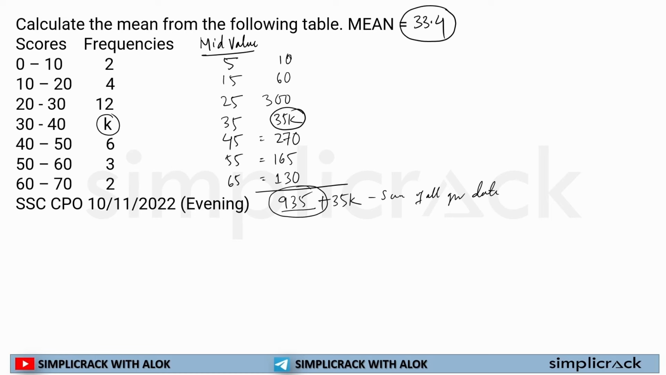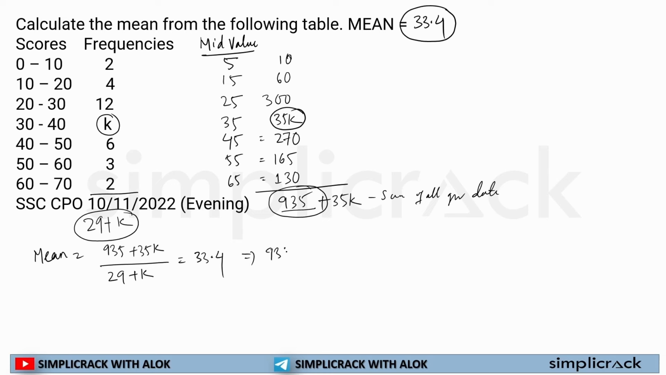Now we have to calculate the sum of all the frequencies, because we need to find the number of data. So 3 plus 2 is 5, plus 6 is 11, plus 12 is 23, plus 4 is 27, plus 2 is 29, plus k, because k is still unknown to us. So what is the mean formula? Mean is the sum of all observations, that is 935 plus 35k, divided by the number of data, 29 plus k, is equal to 33.4. Okay, this is given.